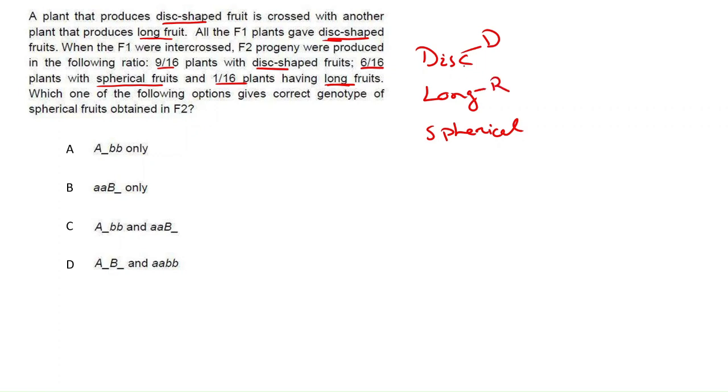Once more, when the F1 were intercrossed, they got the fruit ratio 9:6:1: 9 disc-shaped, 6 spherical-shaped and 1 long-shaped. It means long-shaped is homozygous recessive.